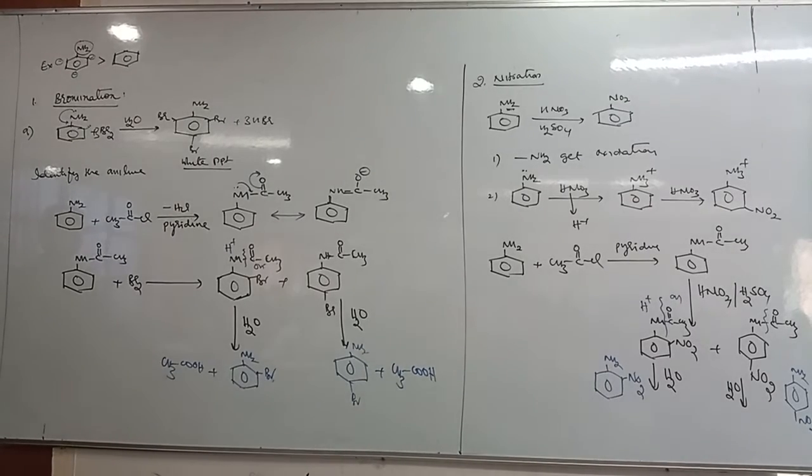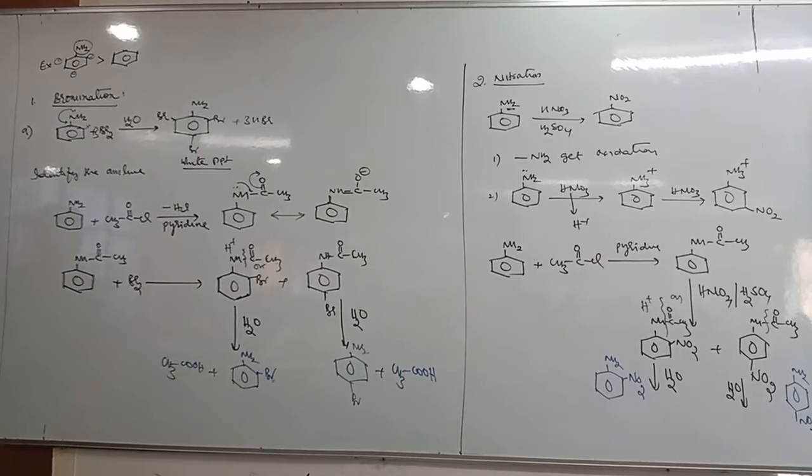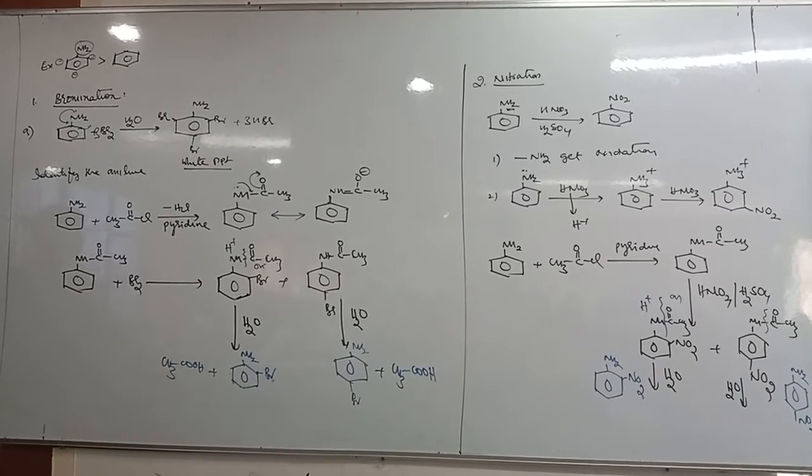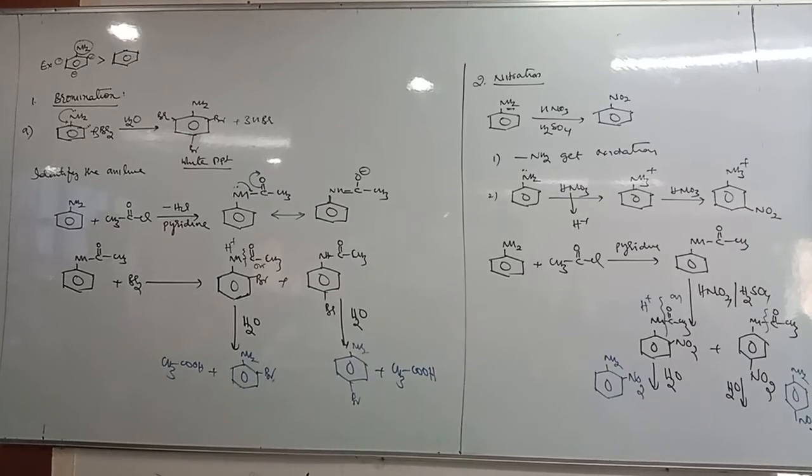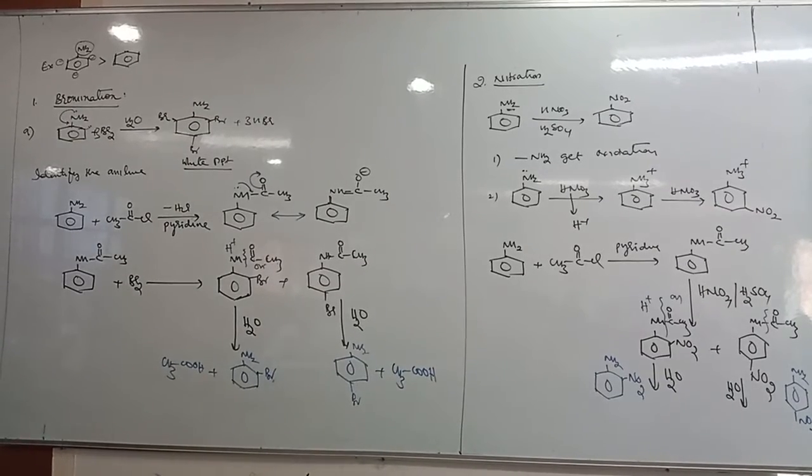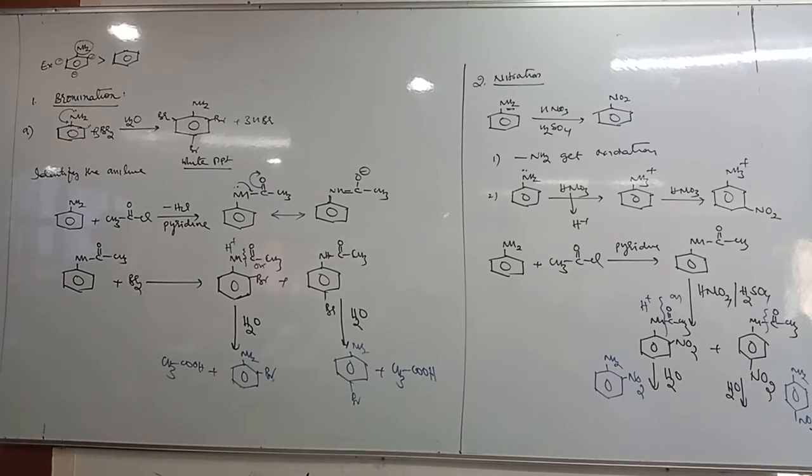In this reaction, the reddish brown color of bromine changes to what? Colorless. In this reaction, the reddish brown color of bromine changes to colorless.